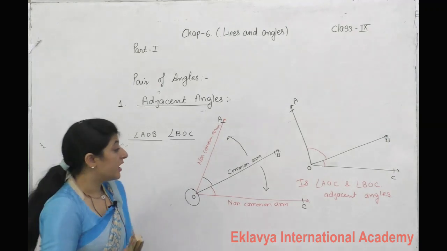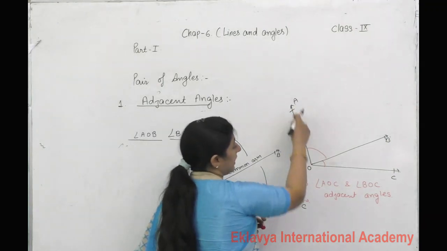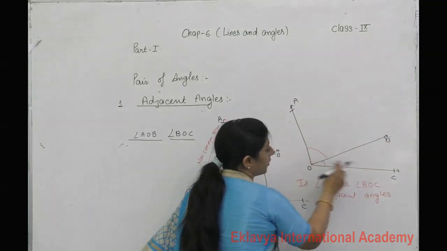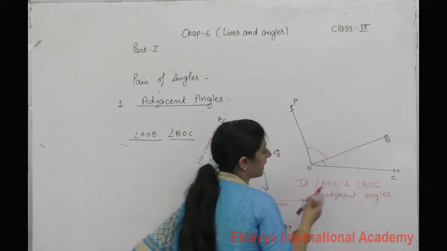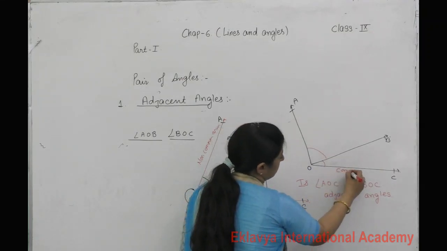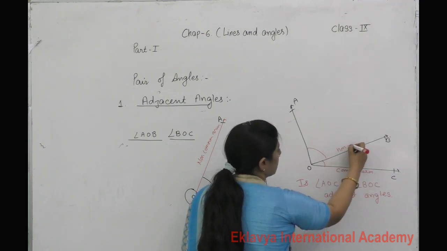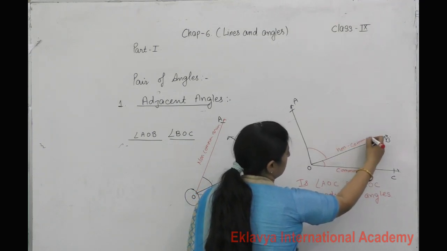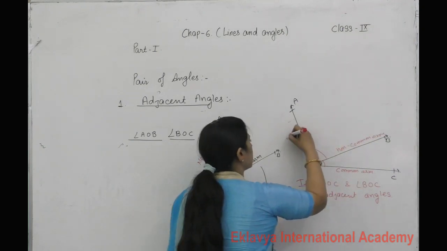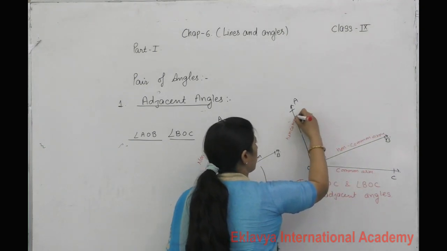Check it. AOC, BOC. This one becomes the common arm. For BOC, this is a non-common arm, and this is also a non-common arm.